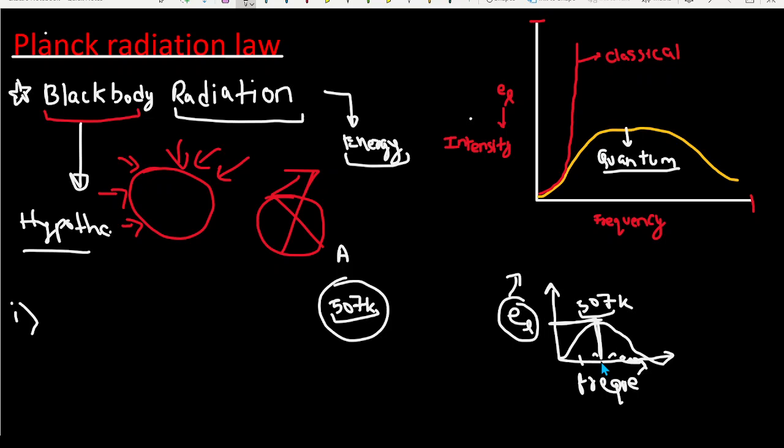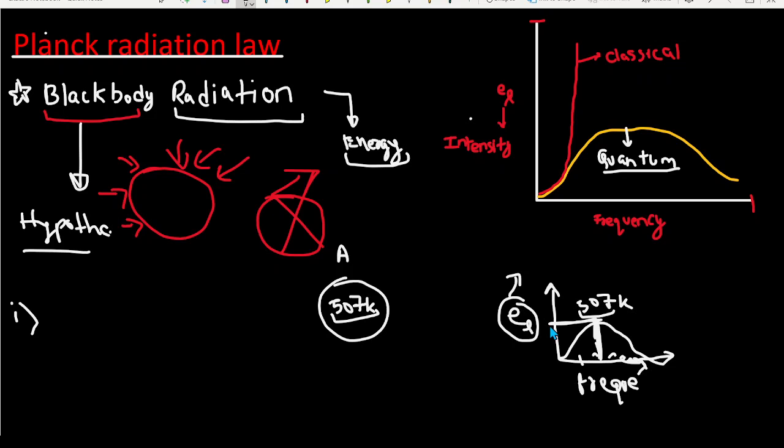But as you can see in this particular graph, there is a peak, and this peak describes which frequency of light is dominating. In our case, the frequency of light that is dominating is infrared. It means we are emitting infrared in more amount compared to other types of low and high frequency waves. That's what I'm trying to explain: if you perfectly heat a black body, it will emit radiation in different wavelengths and different frequencies, not only a certain type of frequency or wavelength. That's the case of the perfect black body.